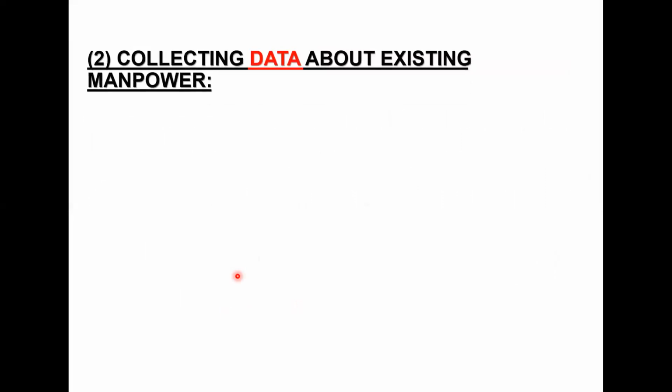Moving to the second step, it talks about collecting data about the existing manpower. Now, already the employees who are there in the organization, the data has to be collected about them as well. And for the same, there are different methods that can be used to collect the information about manpower that the company is having at present. Because unless you know the manpower which is already working in your organization, you won't be able to decide whether they are sufficient or whether new recruitments are to be made. If they are to be made, what kind of skill the workers should possess.